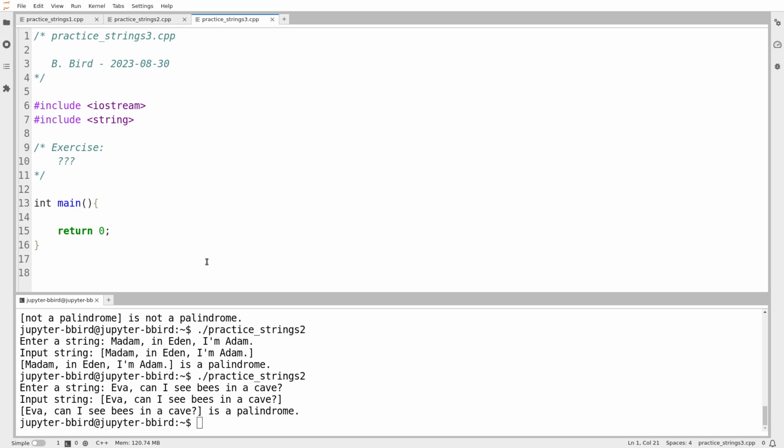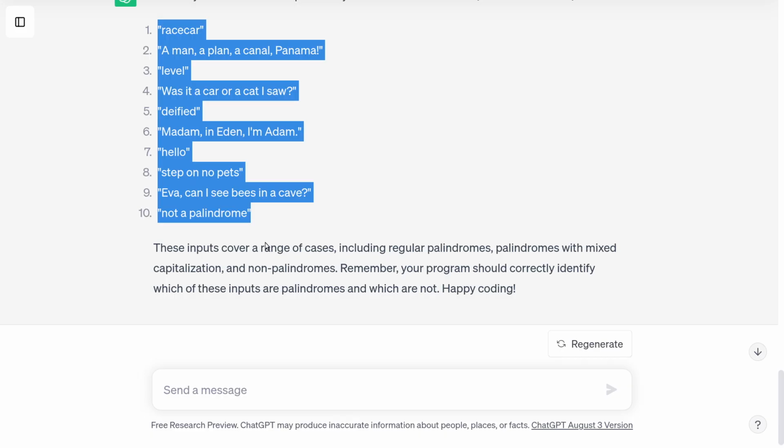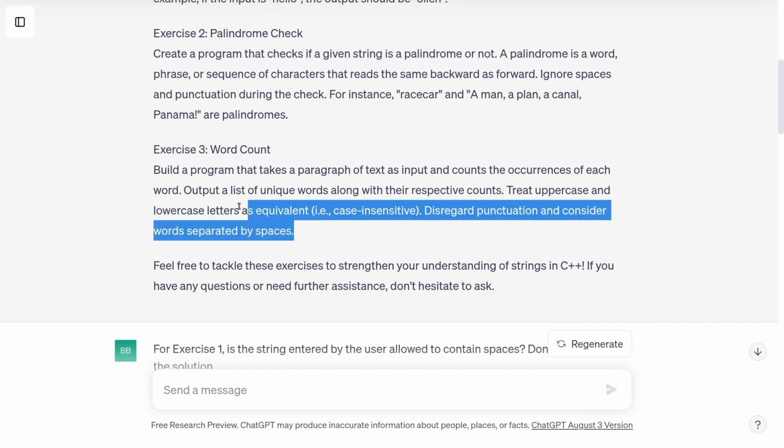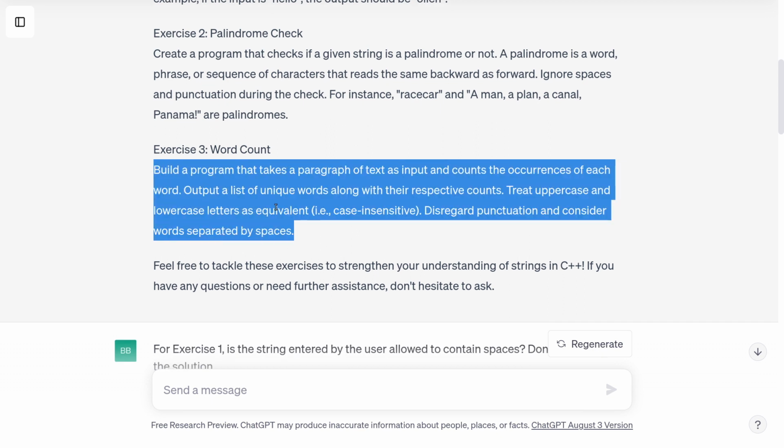We'll head on over to exercise 3, which as I recall is a bit more challenging. So what's exercise 3? Exercise 3, word count. Build a program that takes a paragraph of text as input and counts the occurrences of each word. Output a list of unique words along with their counts. Now, there's a way of solving this using next week's material that's going to be a little bit cleaner than what I'm going to do, but there is a way of solving it with this week's material, just with vectors and strings, and so I am going to solve it that way.